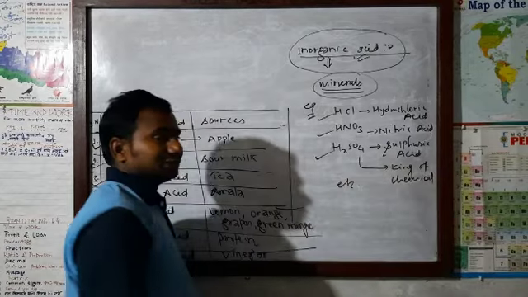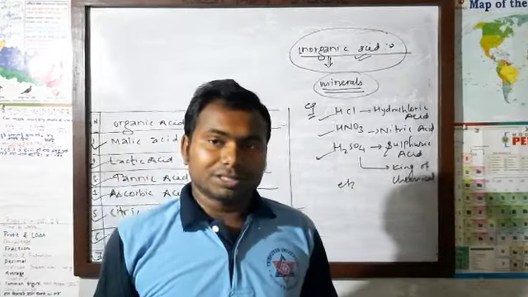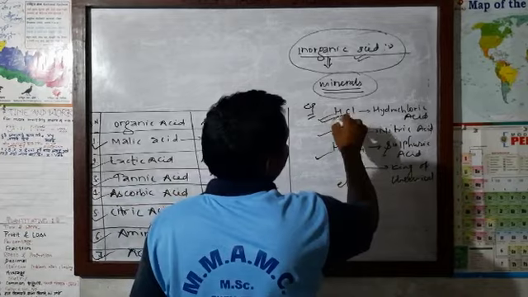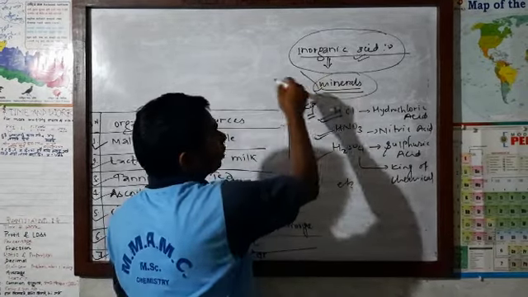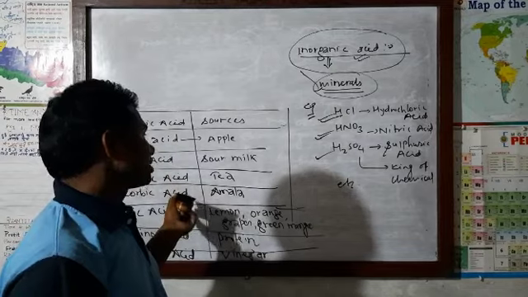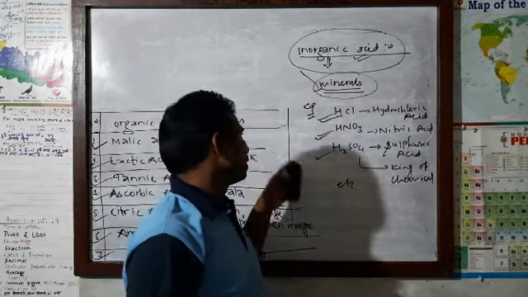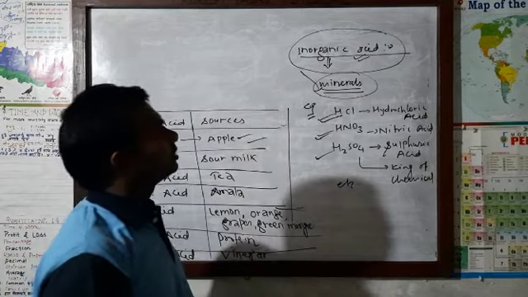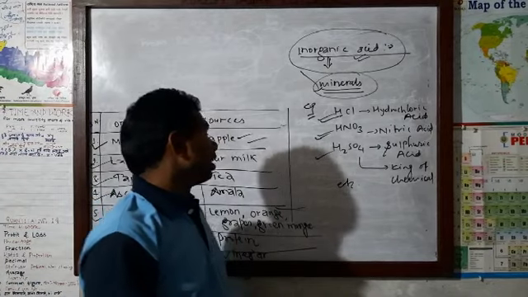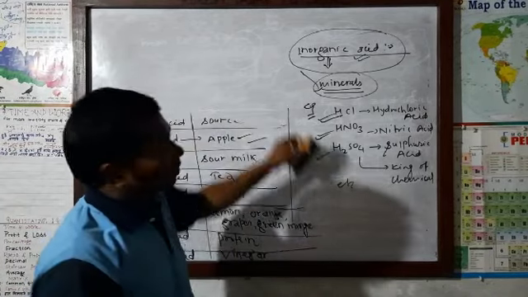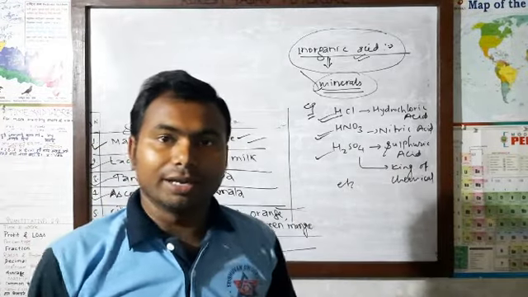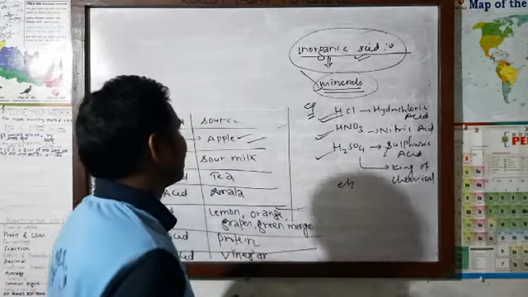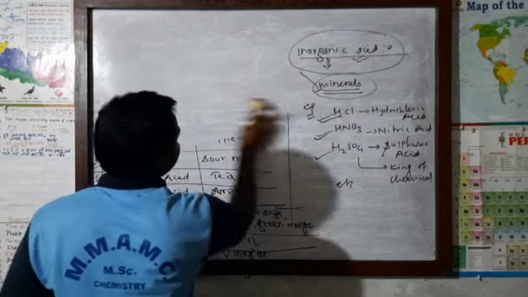Now usually organic acids are weak in nature, weak in strength. Inorganic acids are strong and act as strong electrolytes, but organic acids act as weak electrolytes. You also know about electrolytes, whatever strength organic acid carries and whatever strength inorganic acid carries. After studying this, let's move towards another topic, after organic and inorganic: the second type of acid classification, that is, strong acid and weak acid. Now we are going to discuss that.